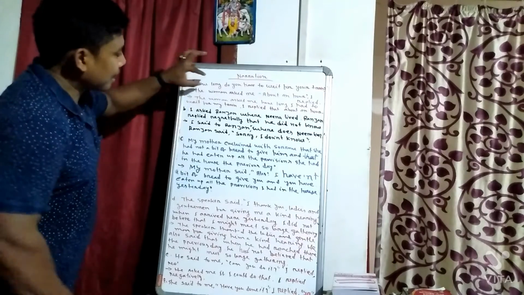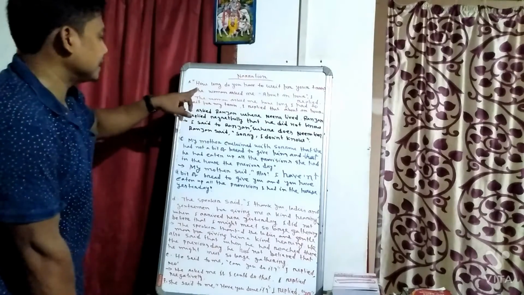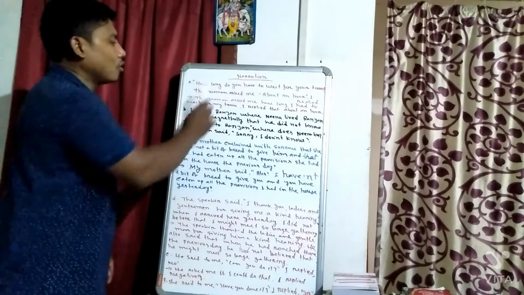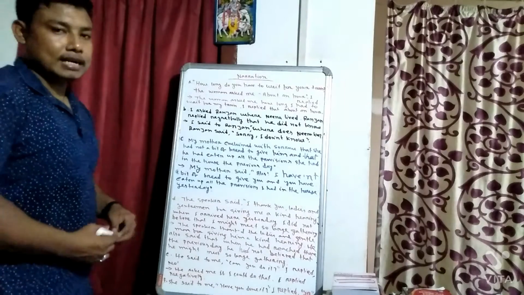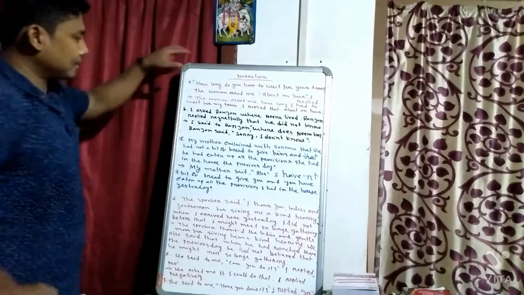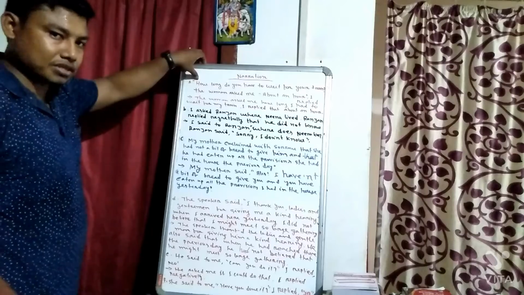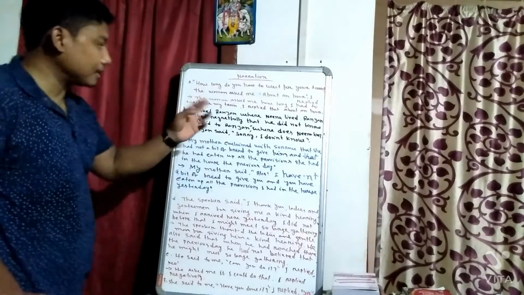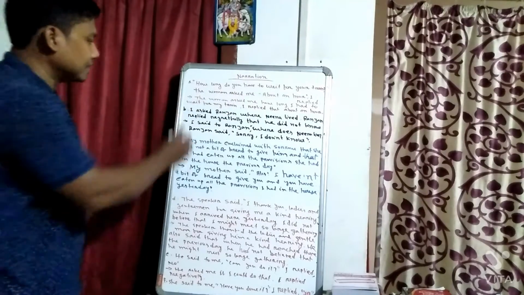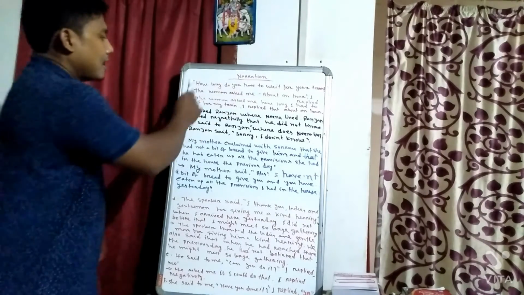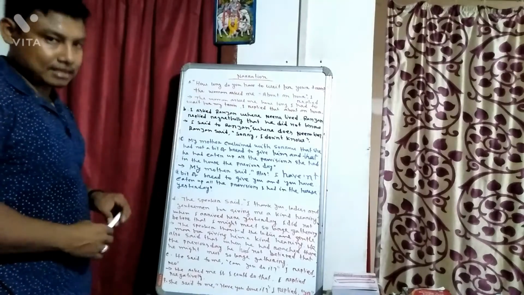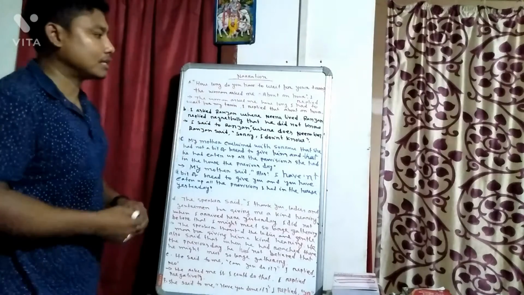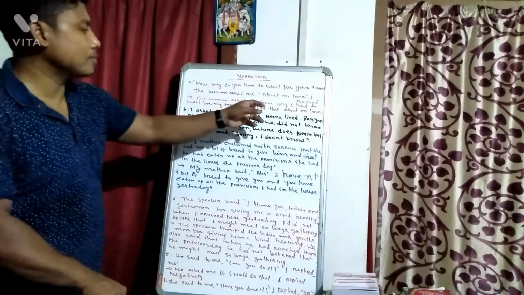In the first part, "How long do you have to wait for your train?" The woman asks here. This part is reporting verb, and "how long do you have to wait for your train?" is reported speech. Here the reported speech starts with a WH question, an interrogative sentence. Instead we have to use asked, but here asked is given, so no need to change. The woman asked me. Since the interrogative sentence starts with a WH question, there is no need for if or whether. So directly we write: The woman asked me how long.